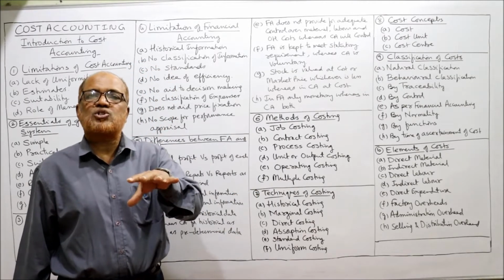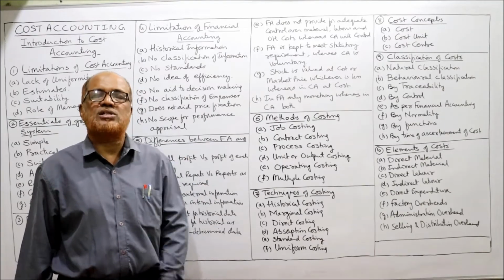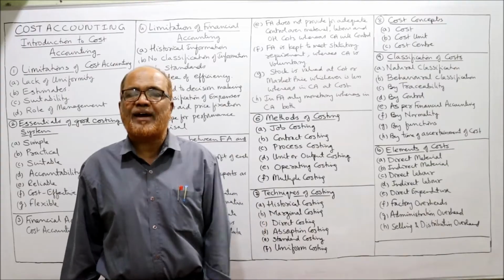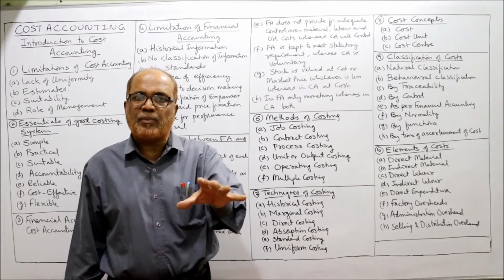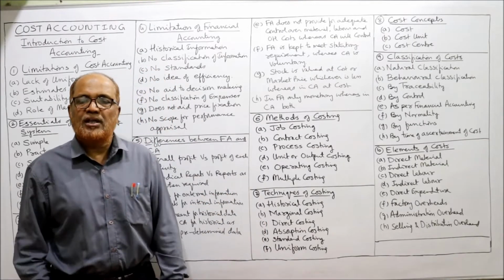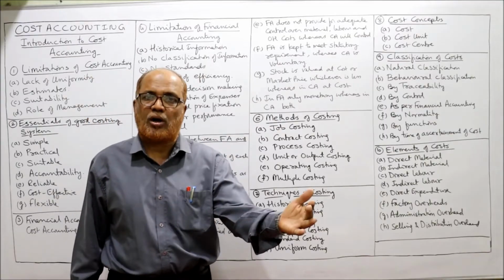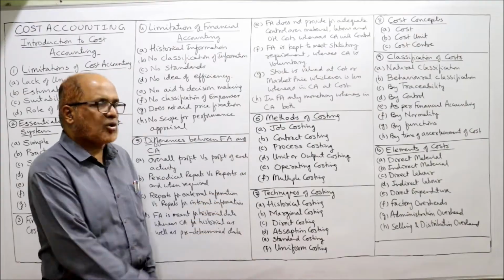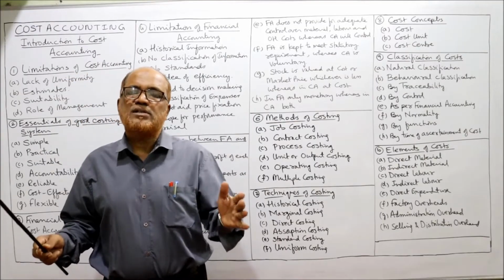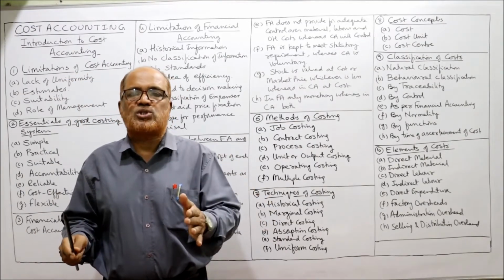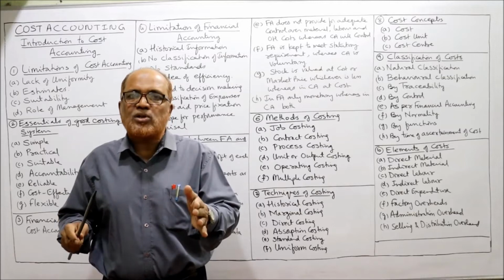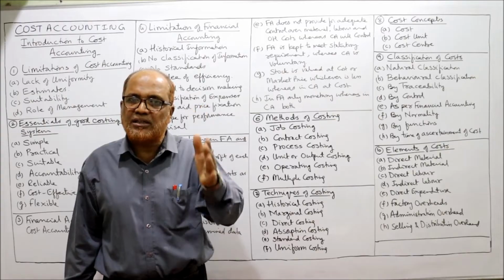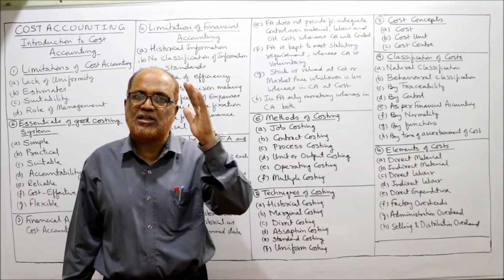This type of costing will be applied in printing, repairing, machine tool manufacturing, etc. So this type of business will apply job costing. They will not produce the goods for stock. They will produce on the specification of the customer. Next comes contract costing. Contract costing is also just like job costing. This method of costing will be applied by construction activity, constructing a building, a road, a dam, a bridge.